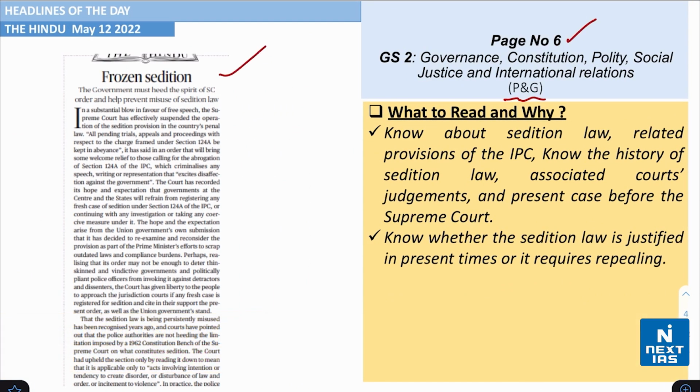Also, take a look at page number 6 again from the topic of polity and governance. You find this headline which says frozen sedition. Well, this is popularly in the news these days. So once again, you need to understand about the sedition law like we discussed earlier, the related provisions of the IPC, the history associated with it, and also the present cases before the Supreme Court.